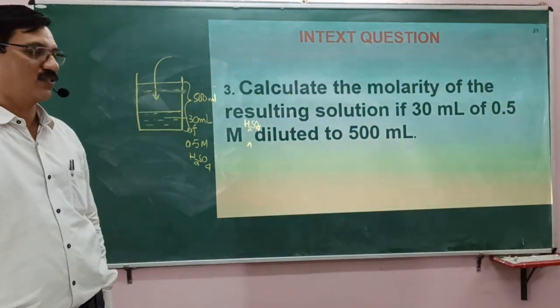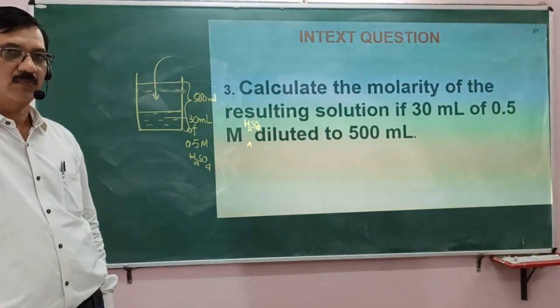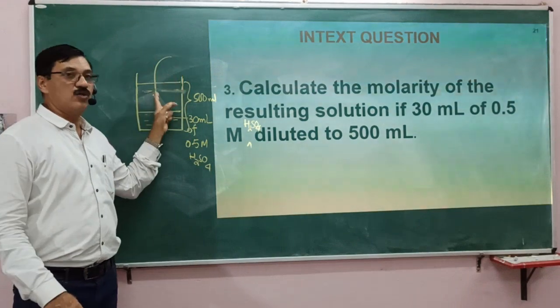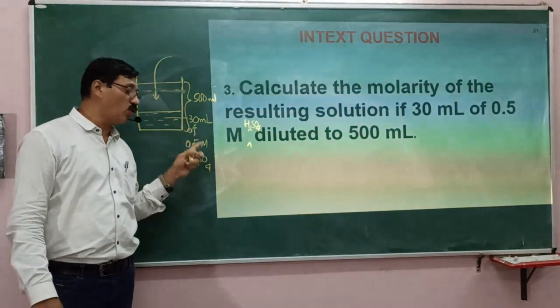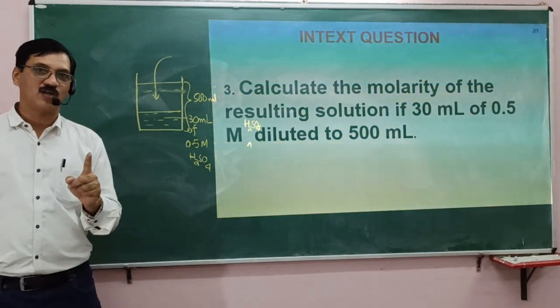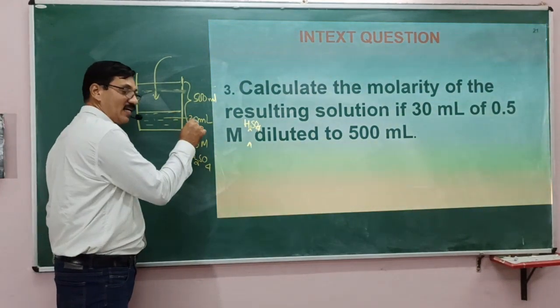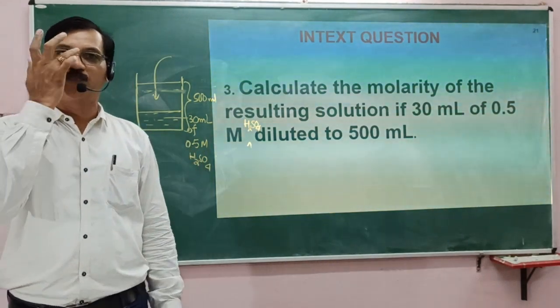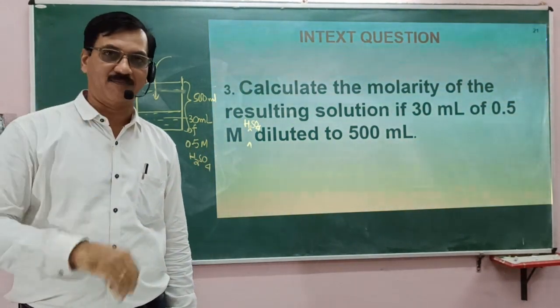How will you be able to do this? Now, the question is, on dilution, whether the number of moles of H2SO4 will change? It will not change. The same number of moles of H2SO4 that was earlier in 30 ml of 0.5 M will remain.